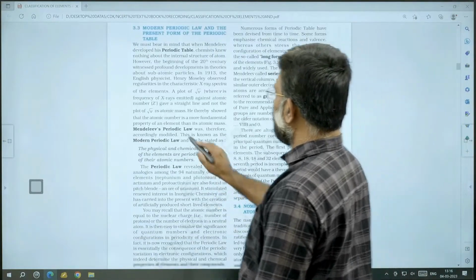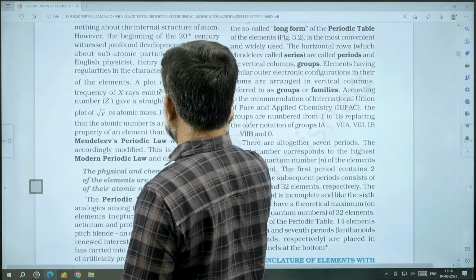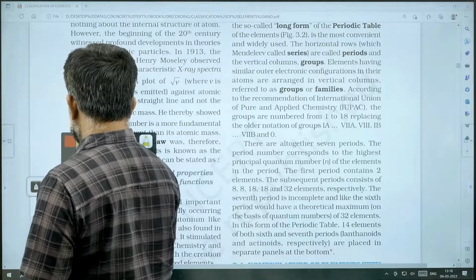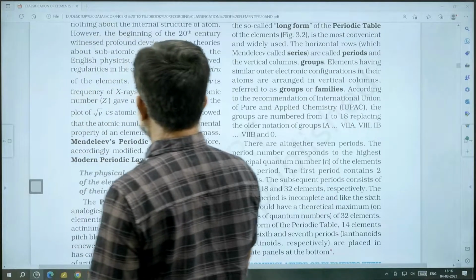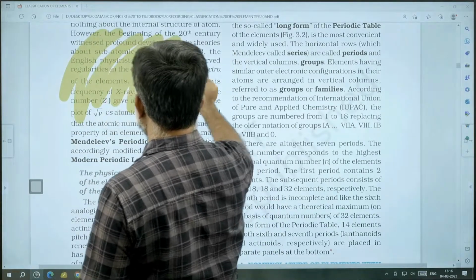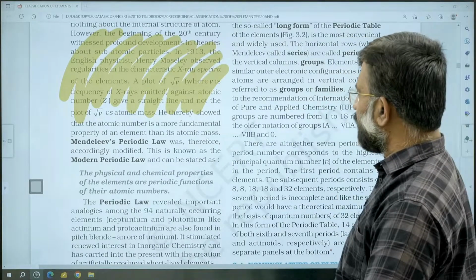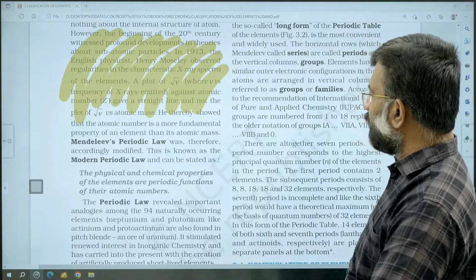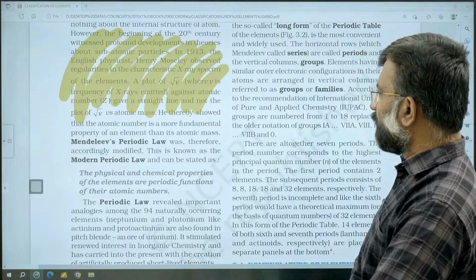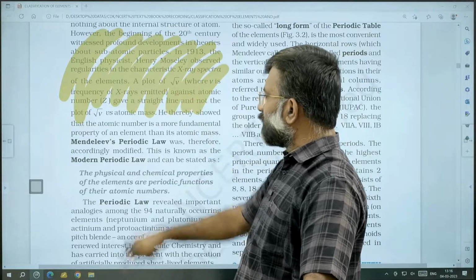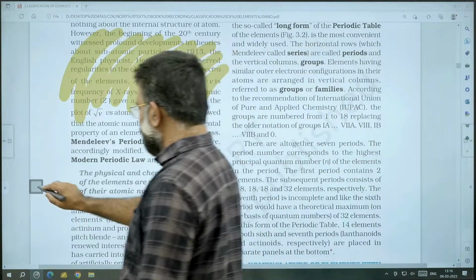This is the area I was highlighting earlier, Henry Moseley's observation, which came in the latest JEE examination. In 1913, English physicist Henry Moseley observed regularities in the characteristics of X-ray spectra of elements. A plot of root nu versus atomic number. I think I have written it opposite.